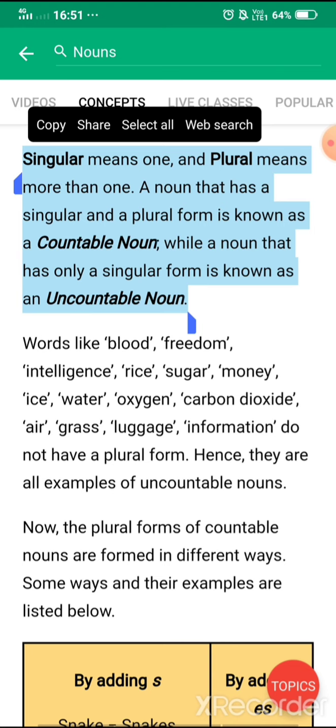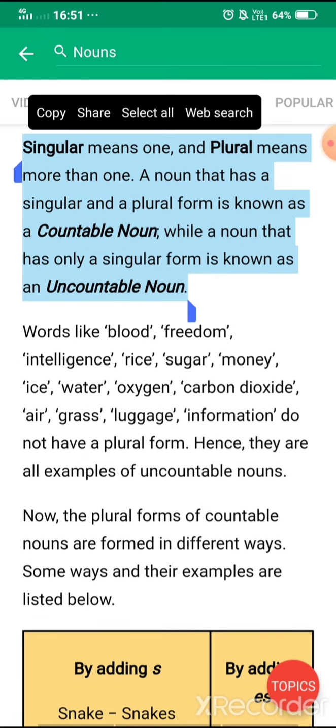Now the noun that has a singular or plural form is known as a countable noun. Basically, those nouns which we can count are countable, and those we cannot count are called uncountable. A noun that has only a singular form is known as an uncountable noun.